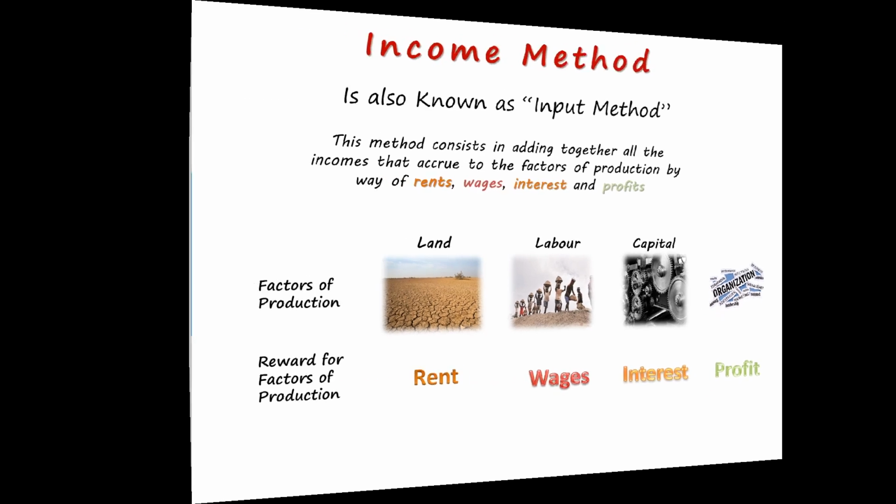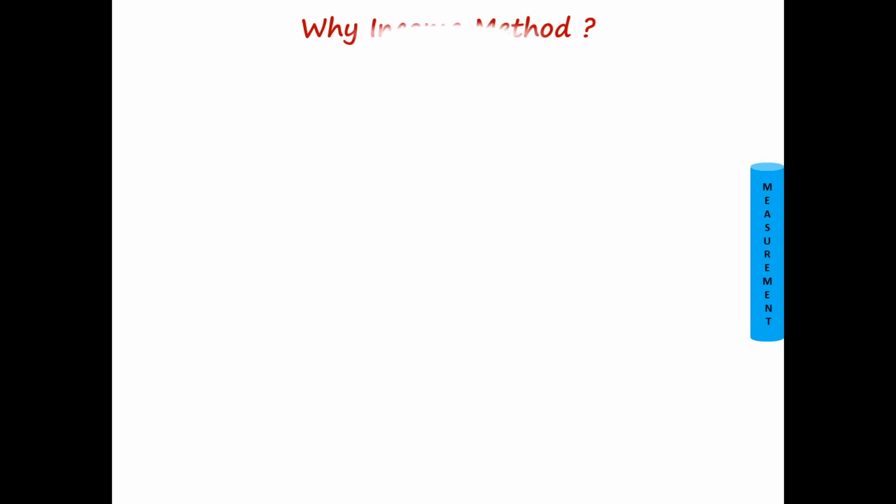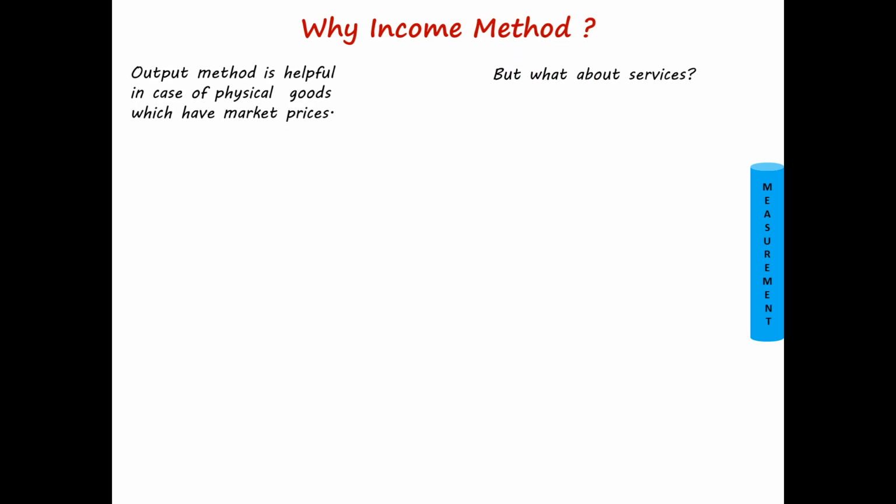Now the question comes up: why the income method? This is the main slide, because of which we'll understand the difference between the output method and the income method. Friends, the output method is helpful in case of physical goods which have market prices. In our previous output method, you saw cycles, syringes, books, wheat; all these are physical goods and they have a market price. Now the question is, what about services?